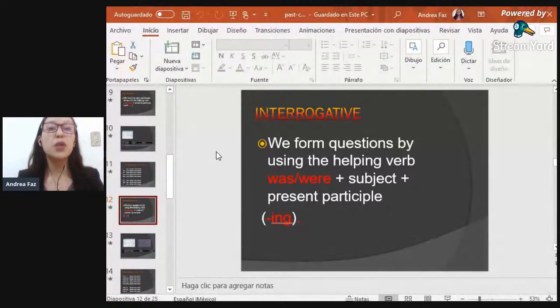So, we form the questions by using the helping verb. The helping verb, in this case, is going to be, again, the was or were form of the verb to be in past. Then we're going to need the subject, and then we're going to need the present participle, or as you may know it, the ing form.